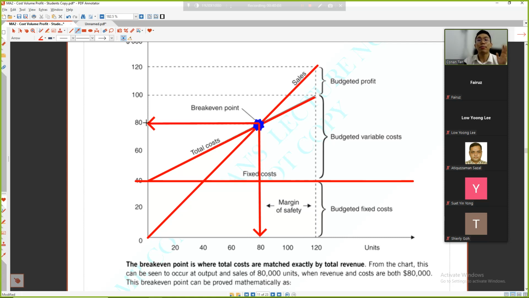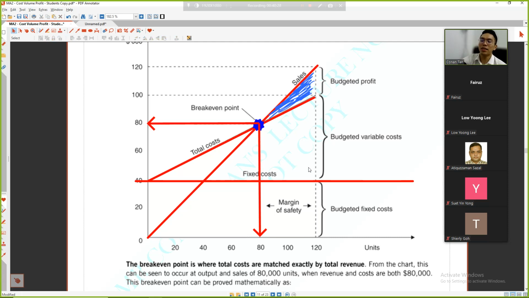So after the break-even point, the more you sell, the more profit you make. This area is the amount of profit that you earned. For each additional unit that you sell, the gap grows larger. True, right? Because you are done with all the fixed costs already.